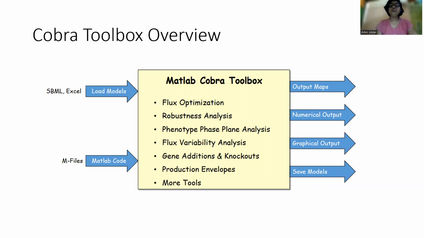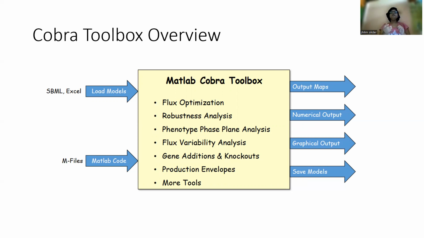Now, the overview of Cobra Toolbox. As we know, this is a tool. So first we need to use several files for the input. Now this image actually provides three types. First one is the input files. Second one is what we want from Cobra Toolbox, and third one is the output. Middle one is how it functions actually.